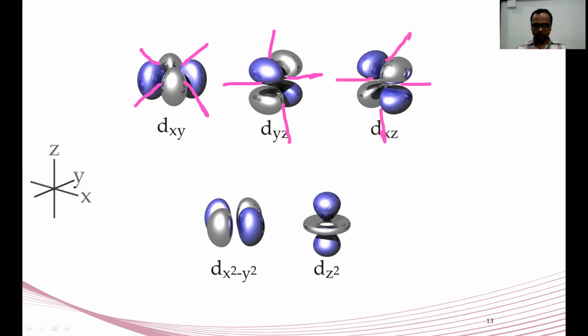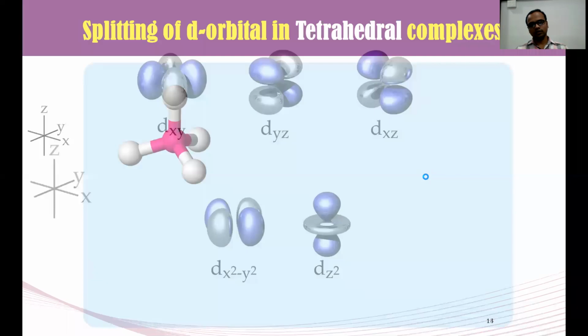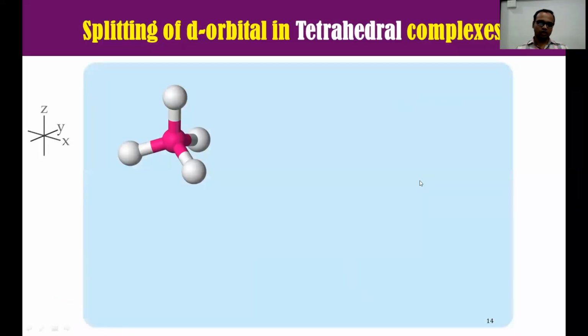Another one, the EG orbitals, whose lobes are present along the axes. Ligands are approaching in between the axes, which means the EG group will experience less repulsion. Now what will happen? We are going directly to the energy level diagram.